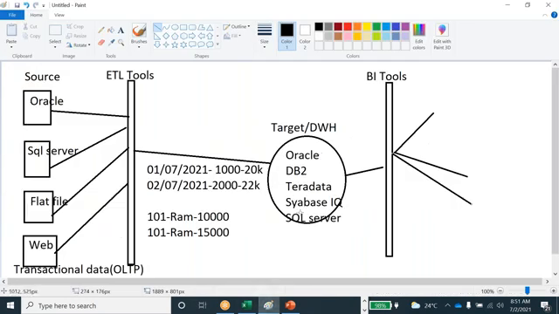We extract the data and load it into the data warehouse. Once the data has entered here, if you make any changes, then there is no use of whatever transactions occurred in the original, and we can't analyze the data properly. The data becomes meaningless.